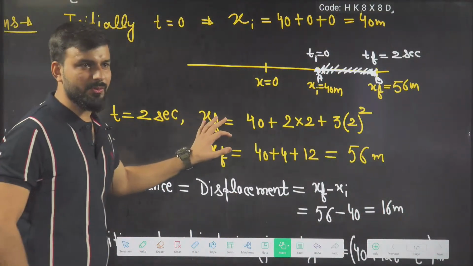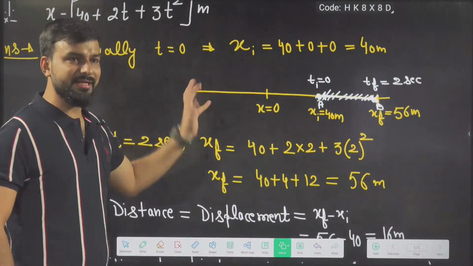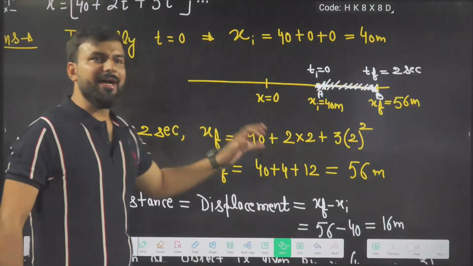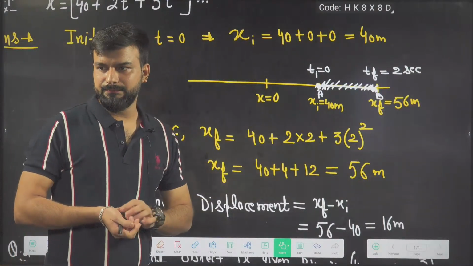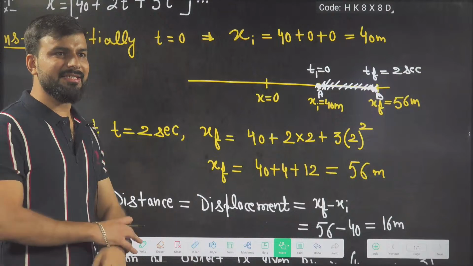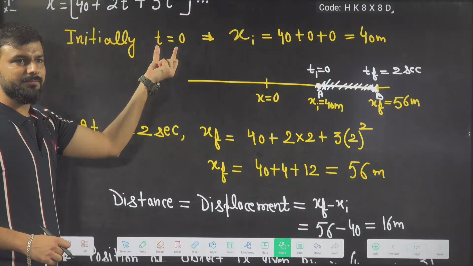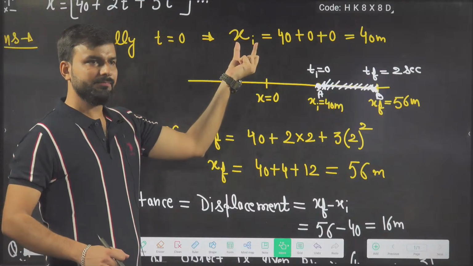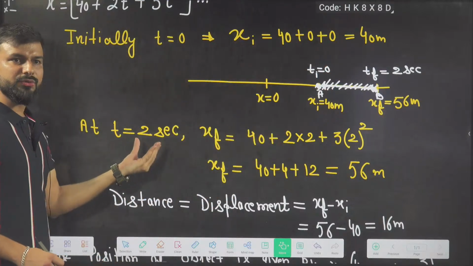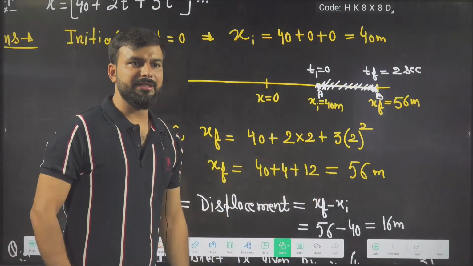Okay, this was the first question. In the first question, I have directly asked: find the distance covered in 2 seconds. So what I did, I calculated t initial and x initial. X initial I got 40, and then I put 2 seconds, and then 56 meter came.